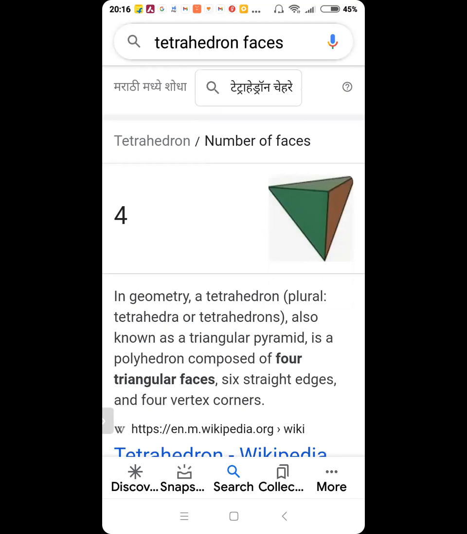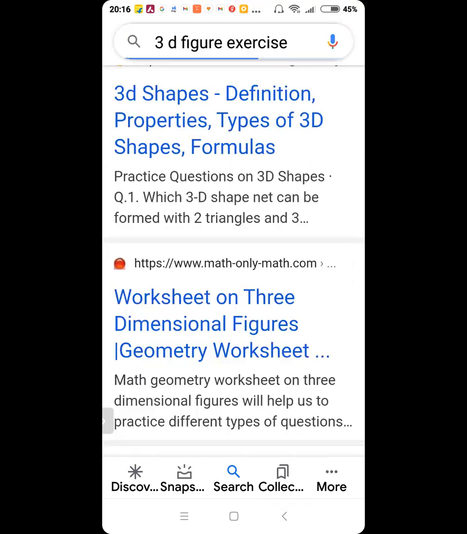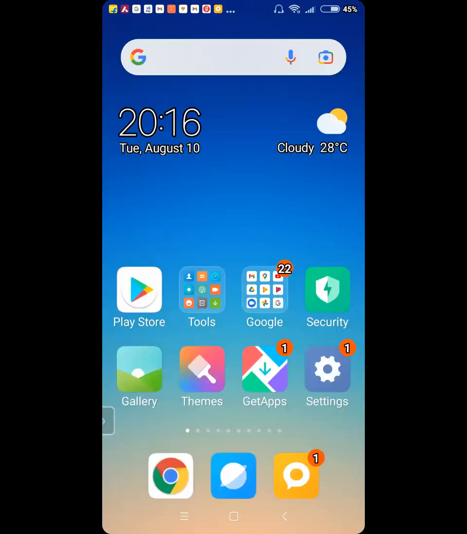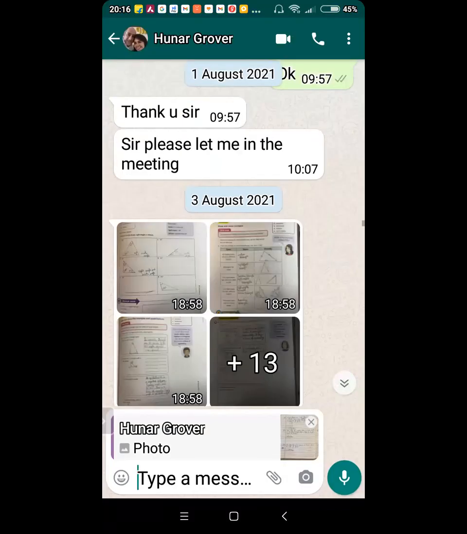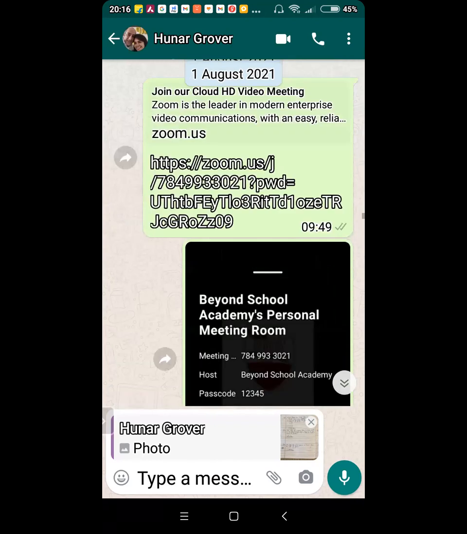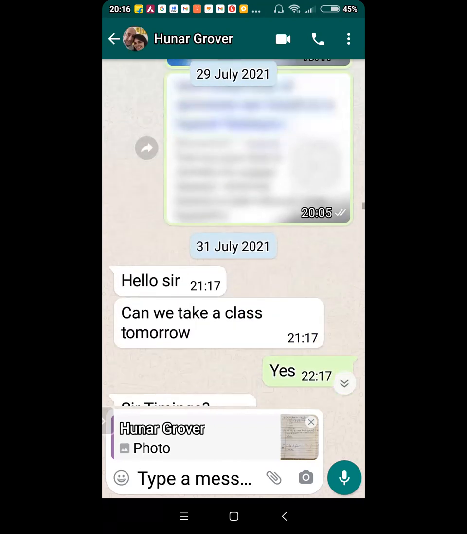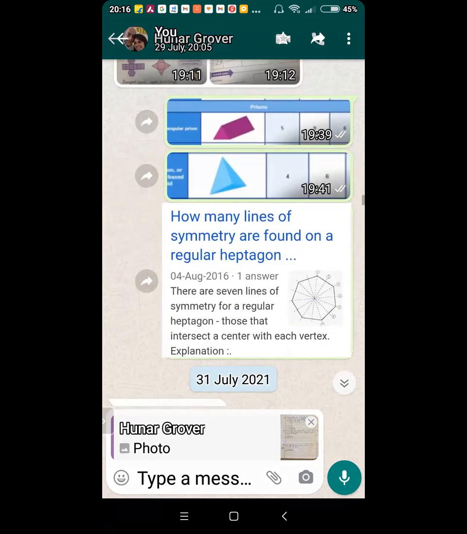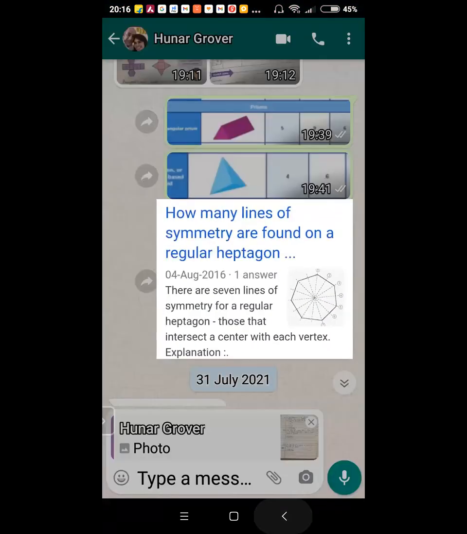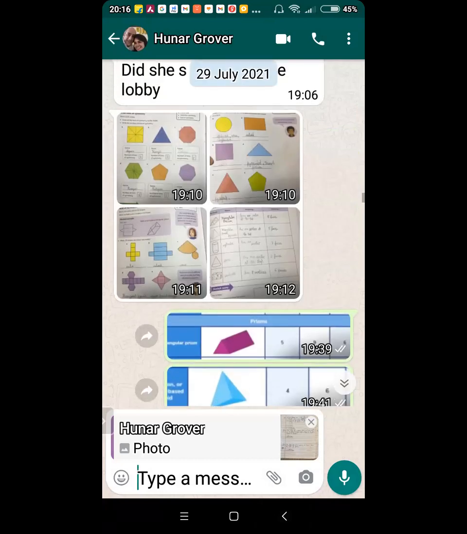And Hunnar, one thing, have you memorized? I will tell you what I'm talking of. I'll tell you the 3D figures now, the number of faces, this and that. I have sent it on the lines of symmetry, you know? Yeah, but I don't think lines of symmetry is coming. No, I think it is, but I'm not really sure.